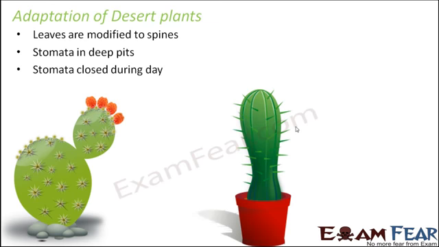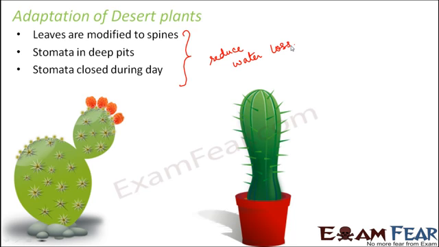Stomata are closed during the day. The stomata don't open during the day at all. So obviously if they don't open, there can be no loss of water. All these modifications are made to ensure that water loss is reduced. That is the main agenda in the case of desert plants, because plants and animals which survive in the desert should be capable of surviving with less requirement of water.